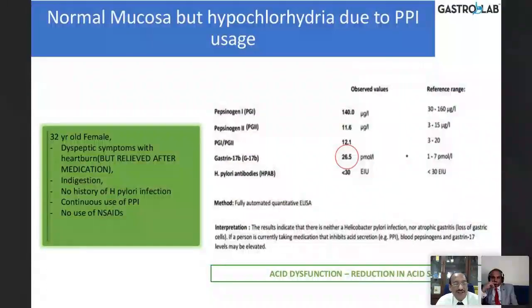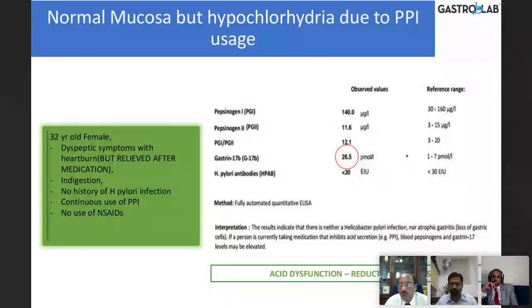The next case is a 32-year-old female who came with dyspeptic symptoms with heartburn but relieved after medication. Indigestion, no history of H. pylori infection, continuous use of PPI in this patient, and no use of non-steroidal drugs. Here you see the pepsinogen 1 is normal, 2 is normal, ratio is normal. Because acid is also normal, there is no damage to the pepsinogen cells or the chief cells. On the other hand, the gastrin 17B is high and the H.